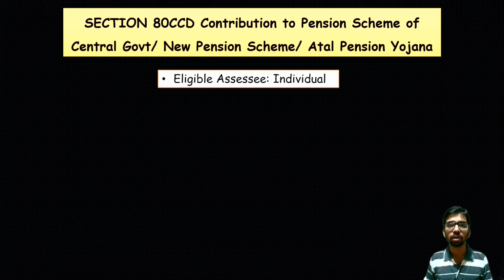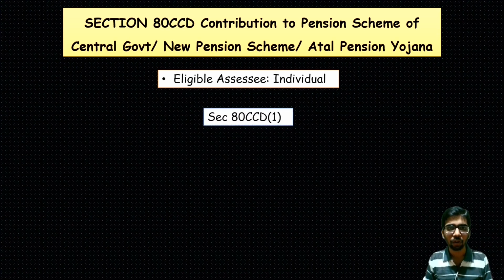In that also, some categories are there. Eligible assessees: only an individual assessee can make investment under NPS or Atal Pension Yojana. First, 80CCD(1). It is the employee's contribution to the NPS. 80CCD subsection 1 talks about only the employee's contribution to the National Pension Scheme.